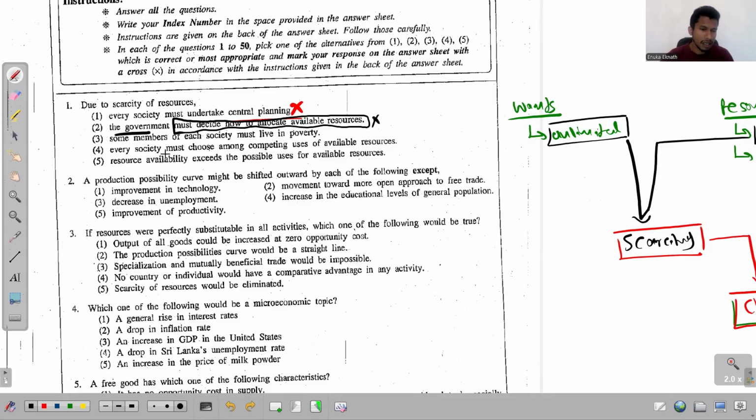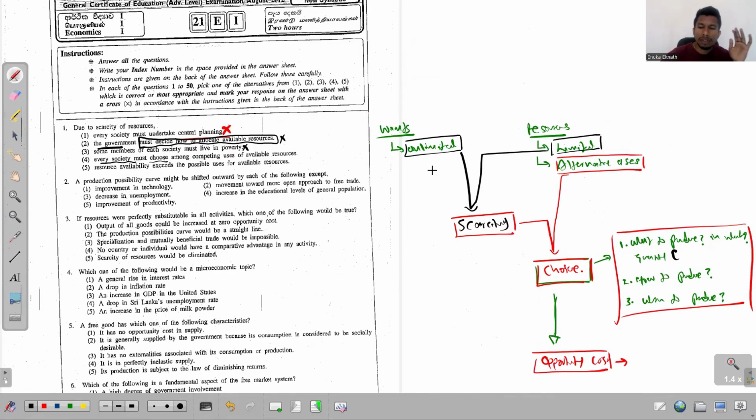Scarcity is the limitedness of resources compared to unlimited human wants, and poverty is a situation where you don't earn enough income at least to cover your basic needs. These two are not connected. And the fourth one, due to scarcity of resources, every society must choose among competing uses of available resources, and that's 100% true, and that's the immediate thing that happens due to scarcity.